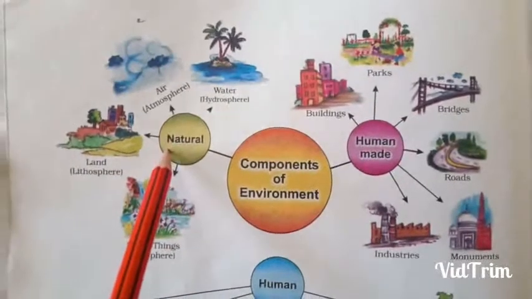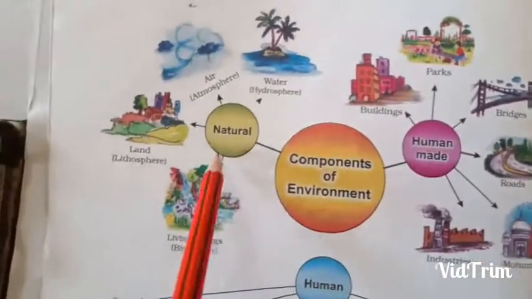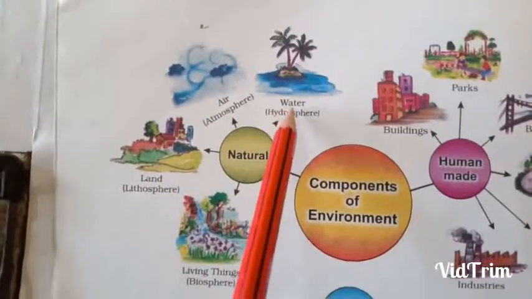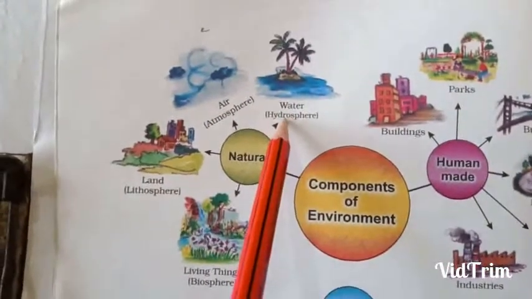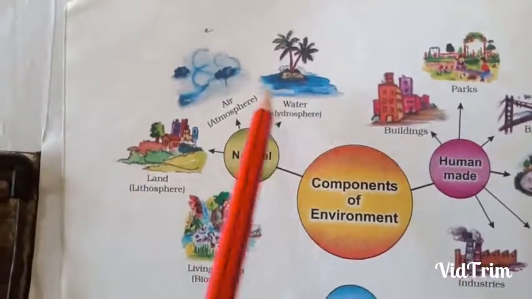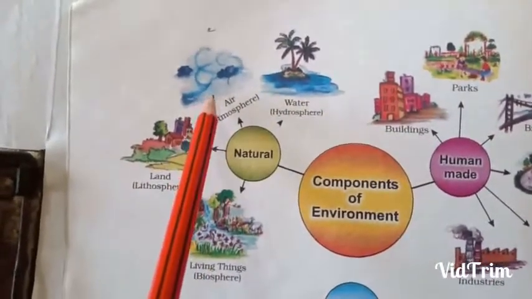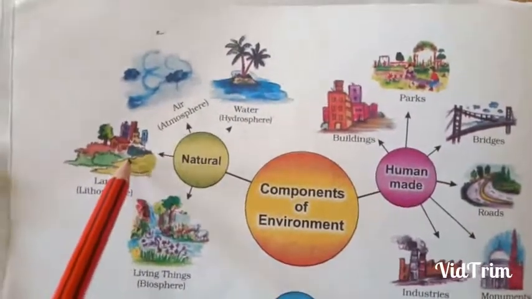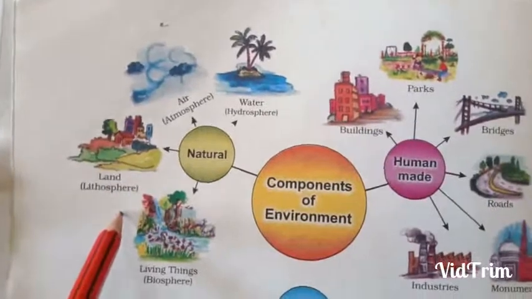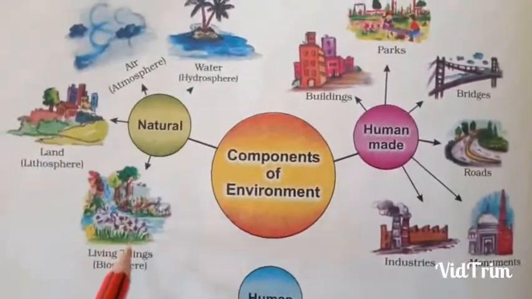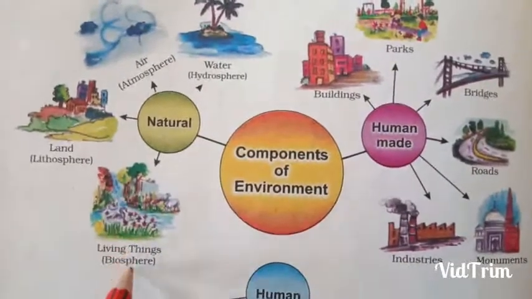Let's see the examples. First, sea water, which is also known as hydrosphere, air, atmosphere, land, lithosphere, and living things, which is known as biosphere.